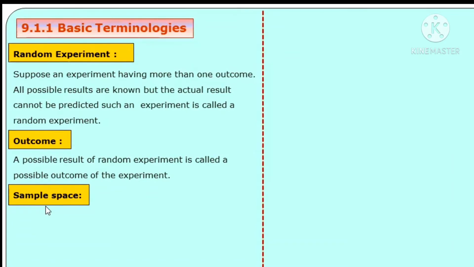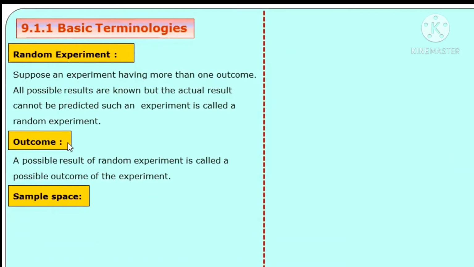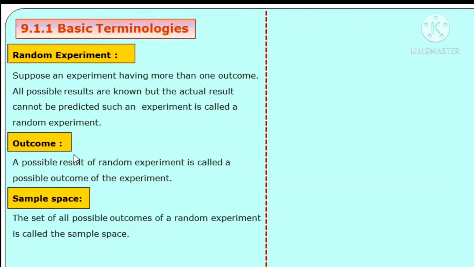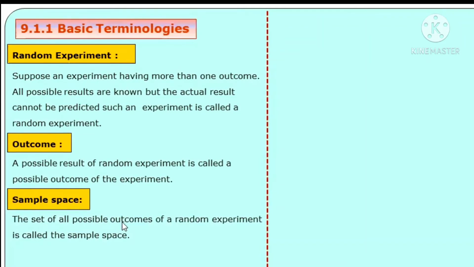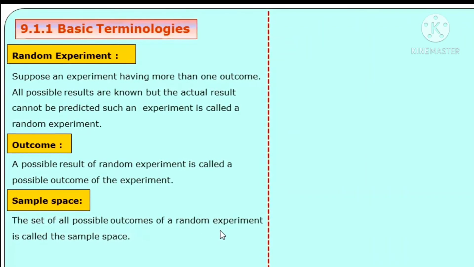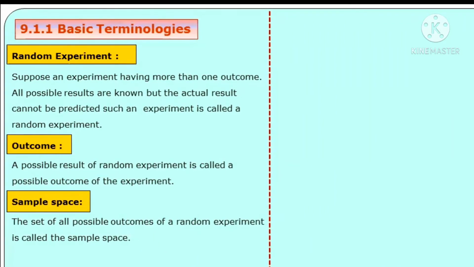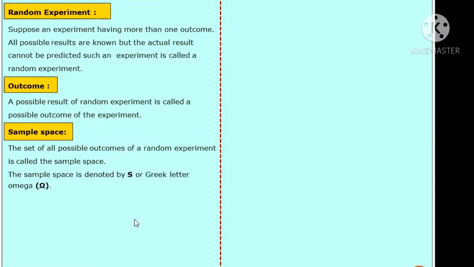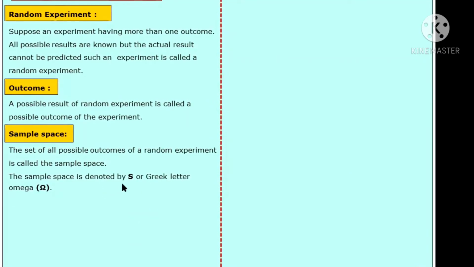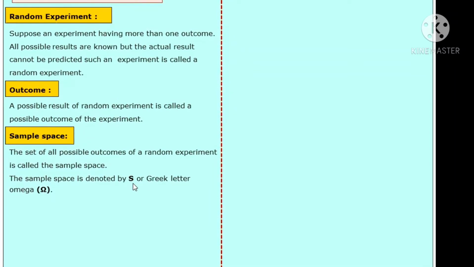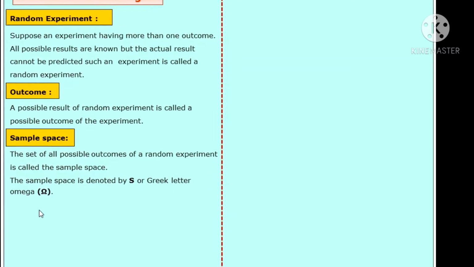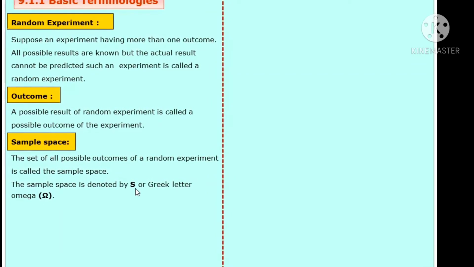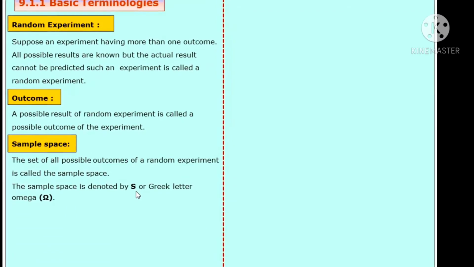Next one, definition for sample space. Those outcomes we predicted are expressed in a set. So the definition here: the set of all possible outcomes of a random experiment is called sample space. The sample space is denoted by capital letter S or Greek letter omega. Generally, we use capital letter S for the sample space.